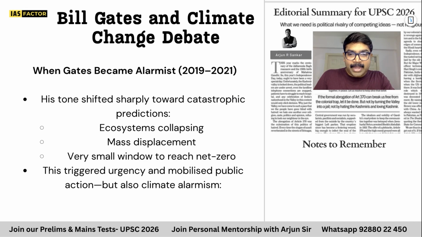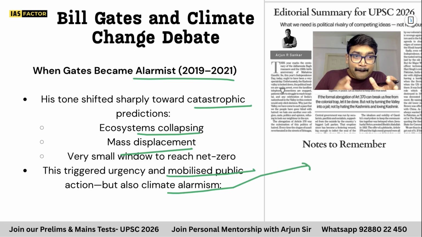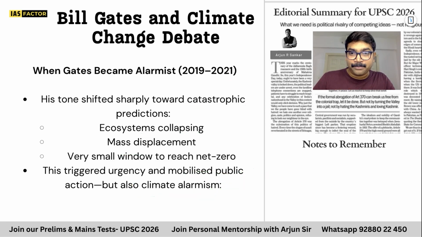So when Bill Gates becomes more alarmist, his tone shifted: catastrophe, ecosystem collapsing, mass displacement, people dying, apocalypse. Such things create a panic in the public, and this is what the editorial called climate alarmism. When big people make changes, it creates climate alarmism. This is a vocabulary that you can use somewhere in your answers too. So this concept of climate alarmism is very important to be understood here.